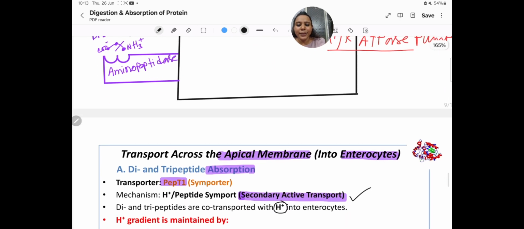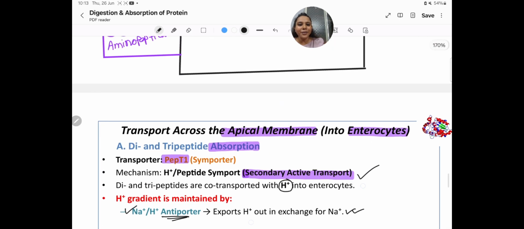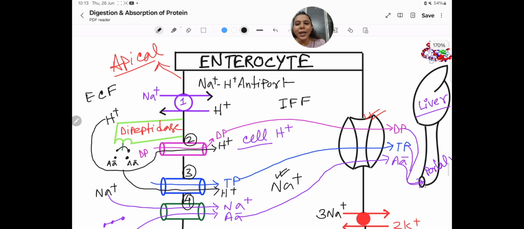Okay. Next, the H plus gradient is maintained by the Na plus H plus transporter system that exports H plus out in exchange for Na plus, that we have seen in this part. Na plus H plus antiport system, right?